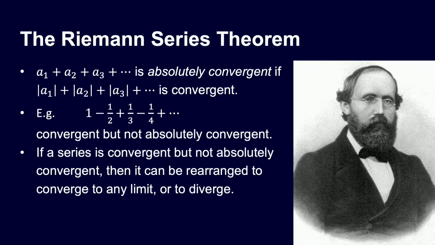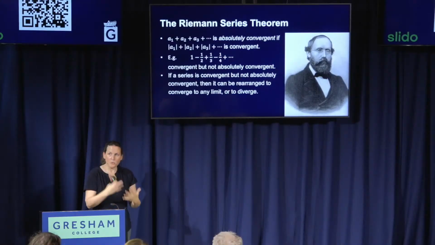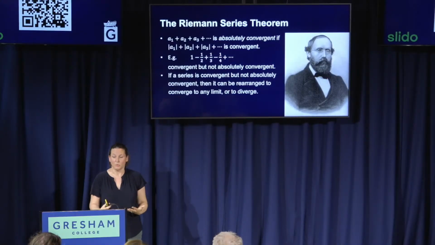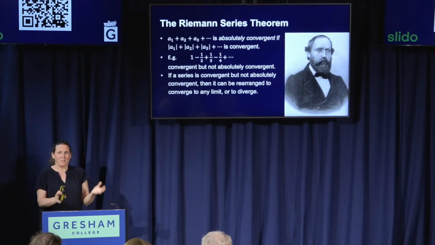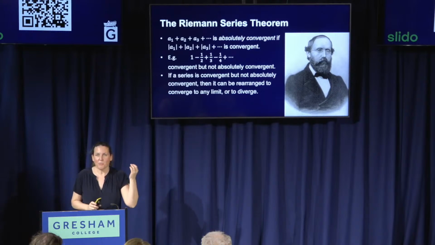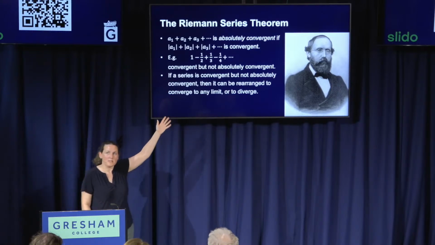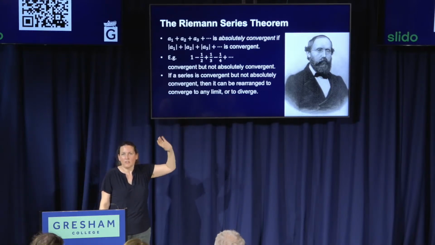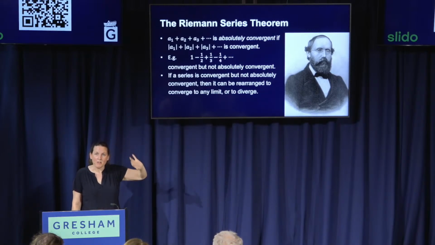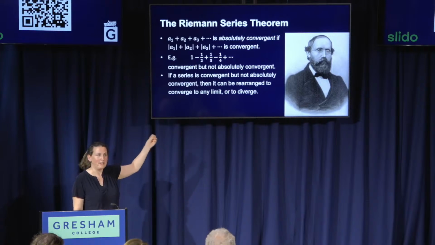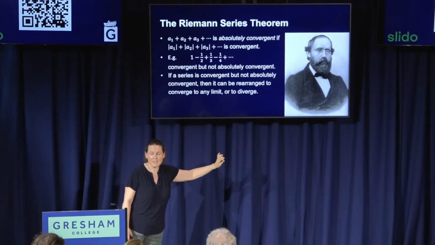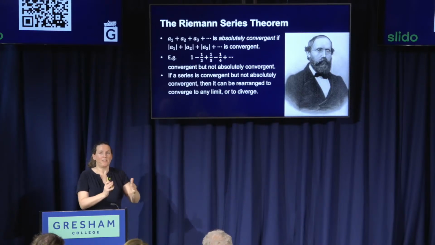Actually, you can rearrange it to sum to anything at all, to converge to any limit at all, which is pretty amazing. Now, does this mean that this log 2 thing is wrong? No, what it means is that when you rearrange it, you get a different answer. So if you've got this kind of series that converges but isn't absolutely convergent, you cannot rearrange the terms.